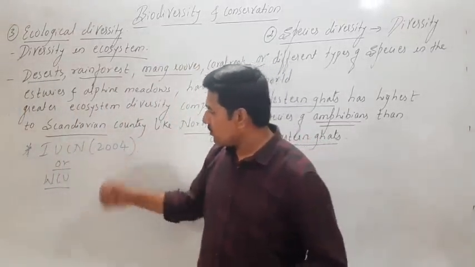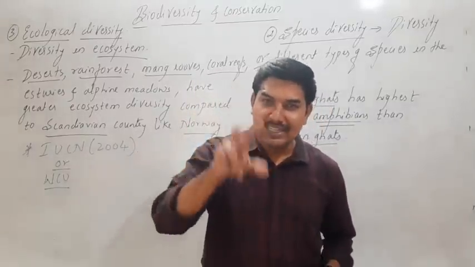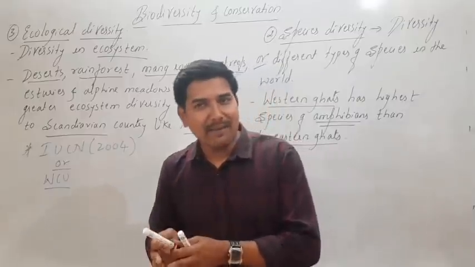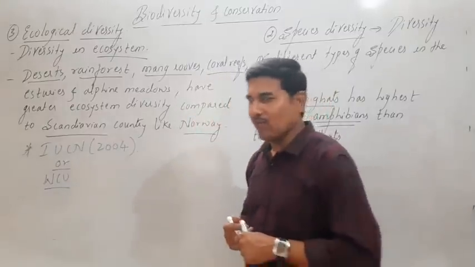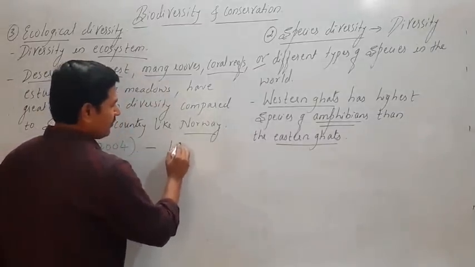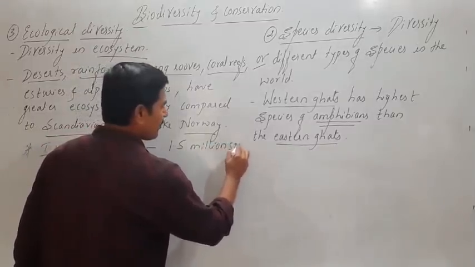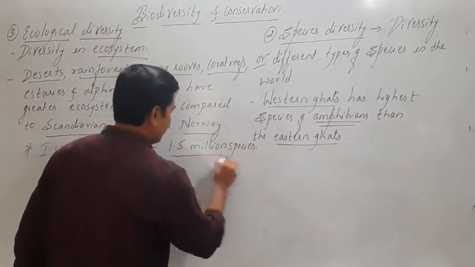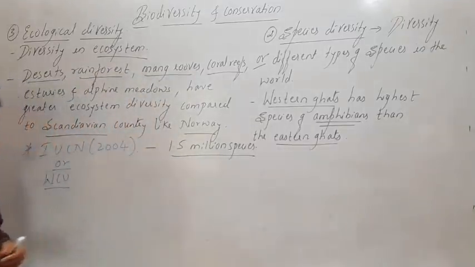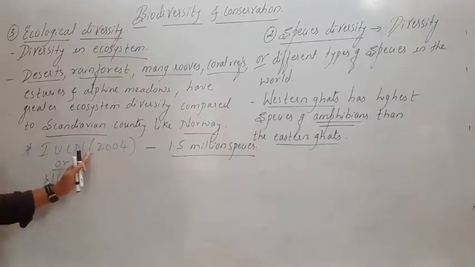According to IUCN 2004, the total number of species that were discovered, identified, named and catalogued was around 1.5 million species. Look at the total number of species catalogued by IUCN.